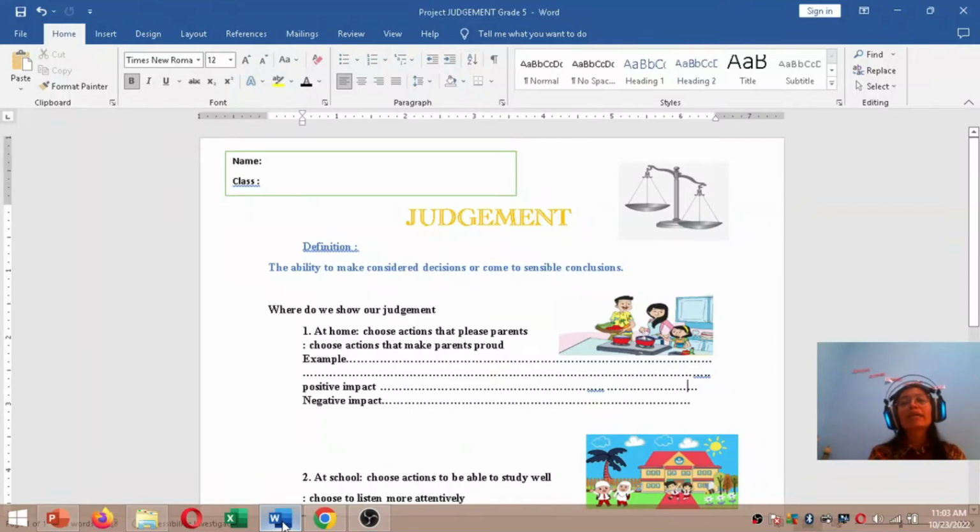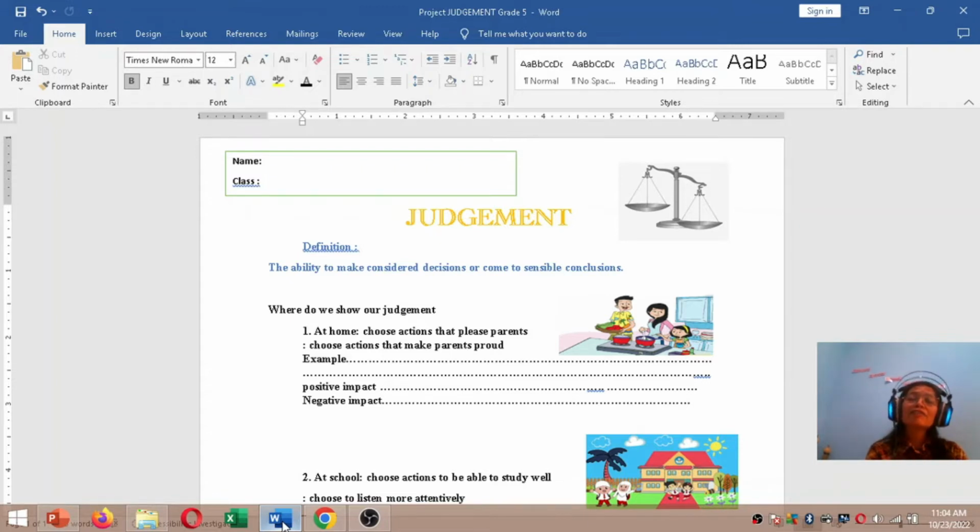Today I will explain about our project collaborating with the computer. Today I will explain about judgment. What is the meaning of judgment? The definition of judgment: the ability to make considered decisions or come to sensible conclusions.